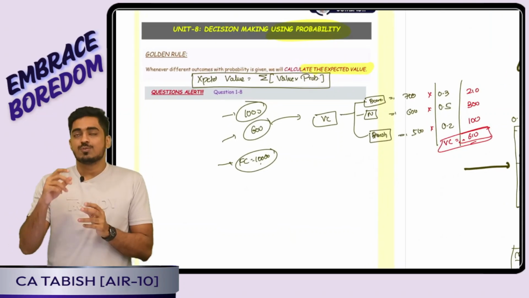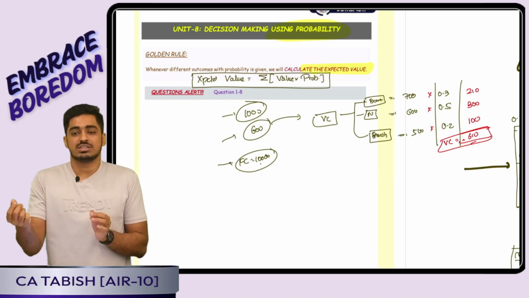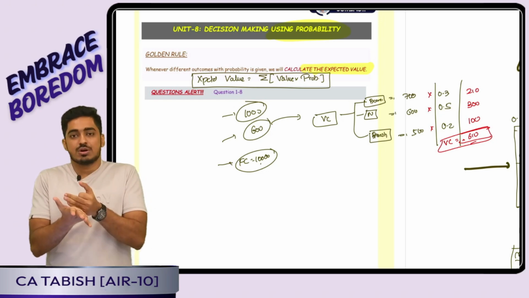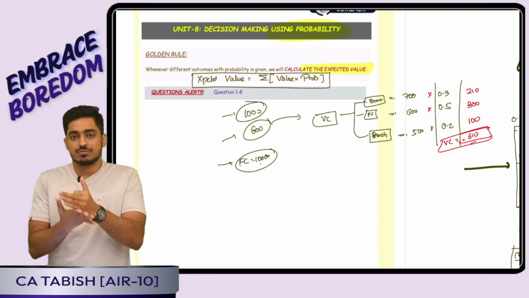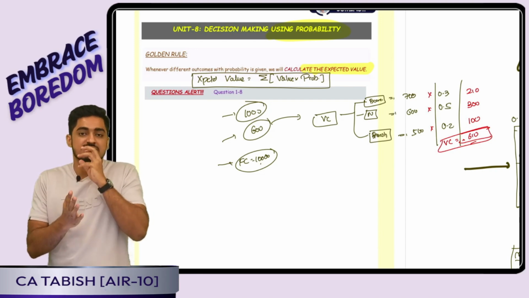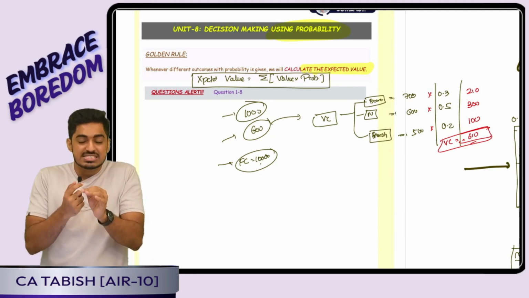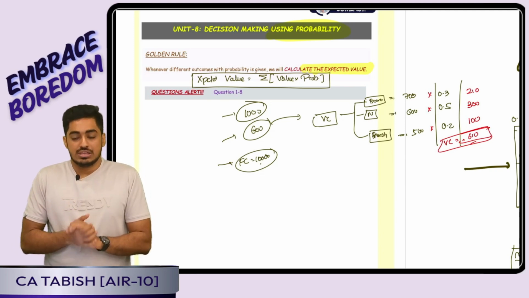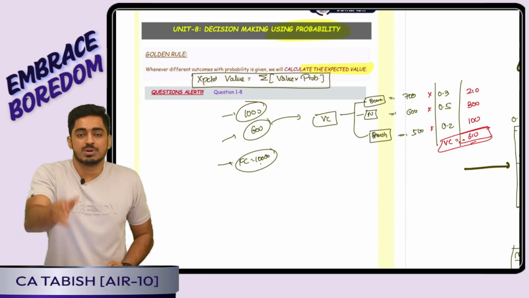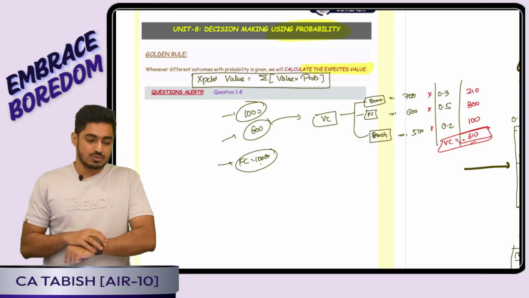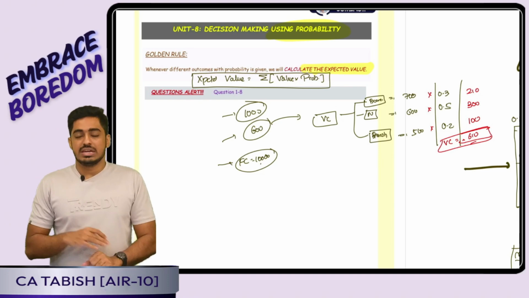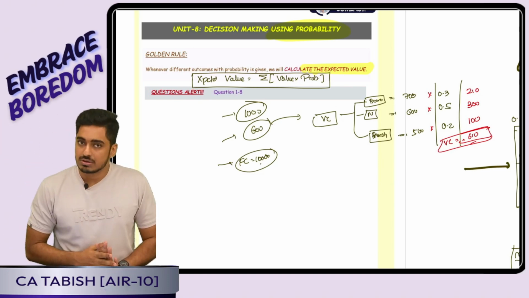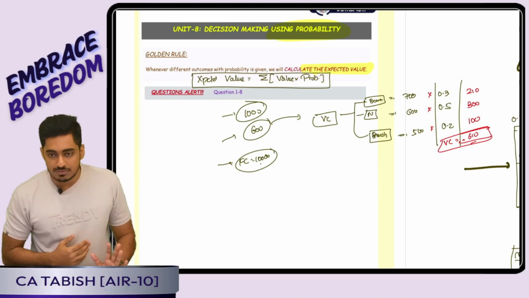Here, whatever decisions of marginal costing we had taken were based on some data: variable cost per unit, total fixed cost, number of units, selling price. If it is certain, there is no problem, but there is a slight hint of uncertainty. So whenever multiple events can occur, we have to bring in the factor of probability and calculate the expected value. How do we calculate the expected value? It is probability into value. We take a summation, and that is the expected value. Based on that, we solved the initial set of questions.